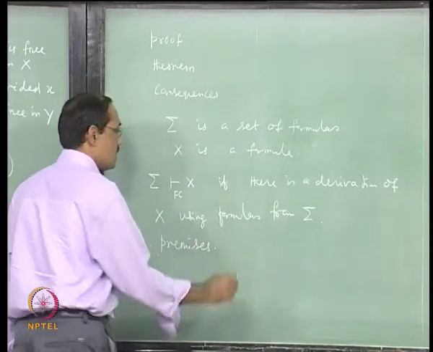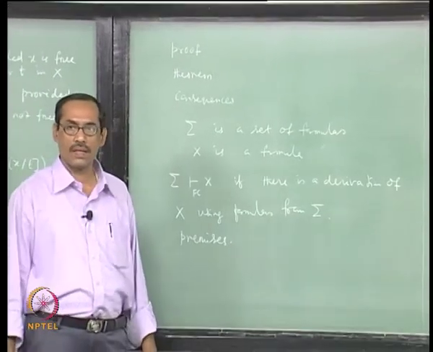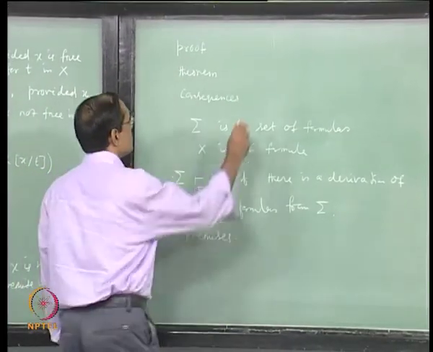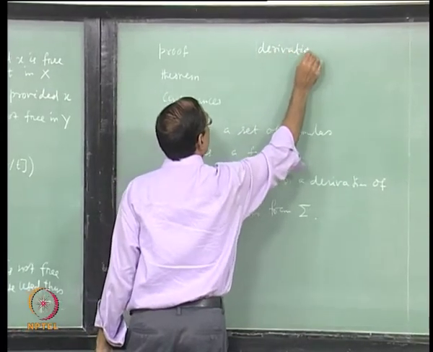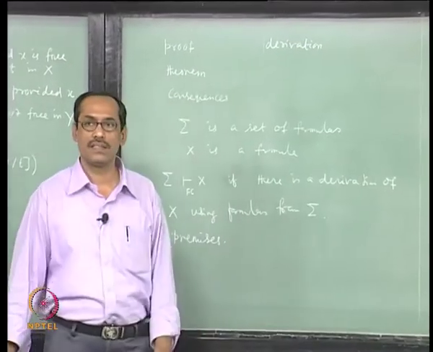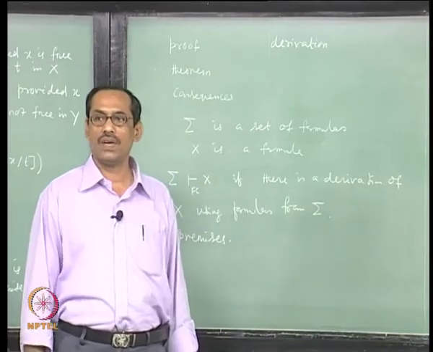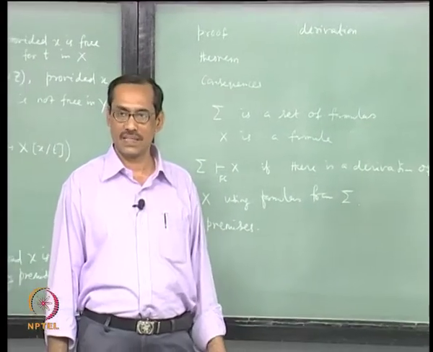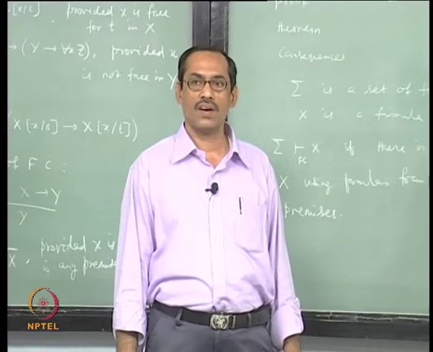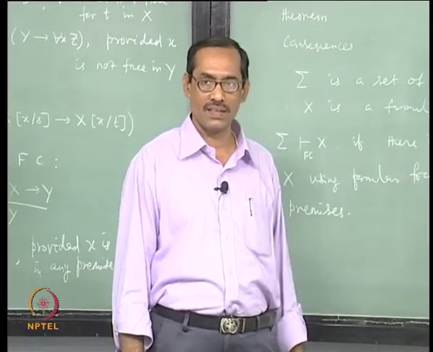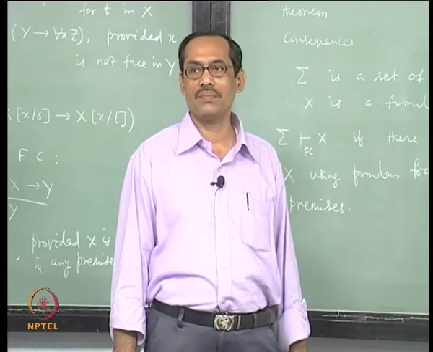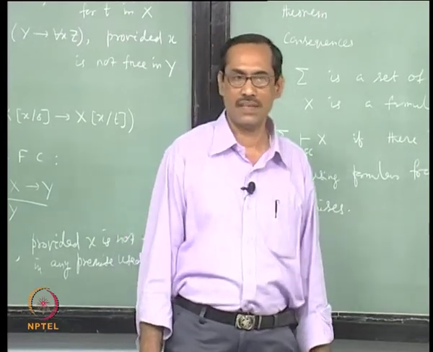And what is the derivation? Just like your proof, you will be having a derivation. Again, a derivation is a finite sequence of formulas, where each formula is either an axiom, or a premise, a formula from sigma, or it is derived from earlier formulas.